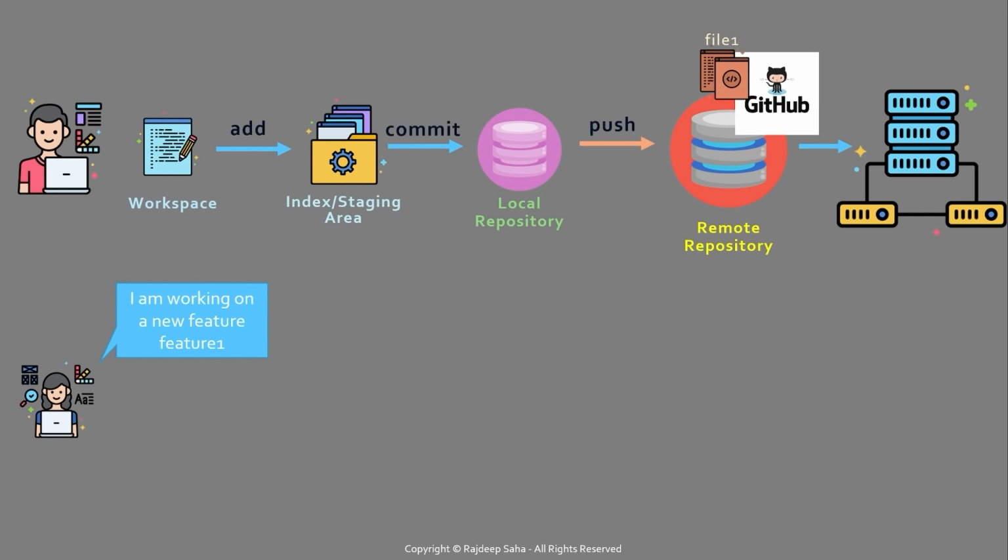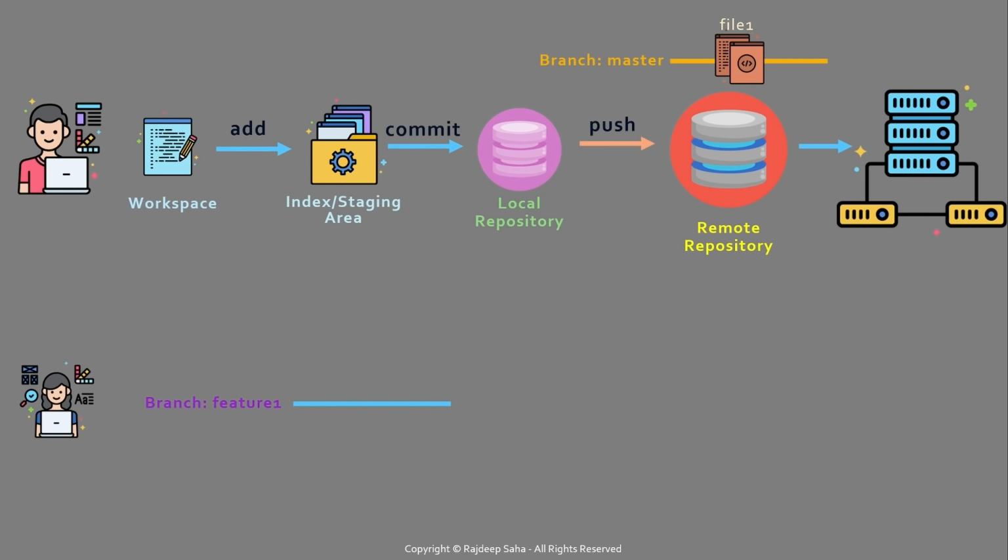So when you push changes to the repository, by default a branch is created. That branch is called master. To work on additional features, you can create separate branches. So in this case, she can create this branch named feature 1. She can make all her changes in this branch, and then someone can review the changes, and if everything is fine, then merge to the master branch using a pull request. Now let's not get ahead of ourselves. Let's understand in detail how branching works in local, and then we're going to take a look at an actual example with GitHub.